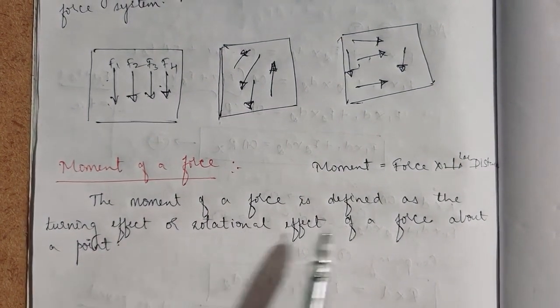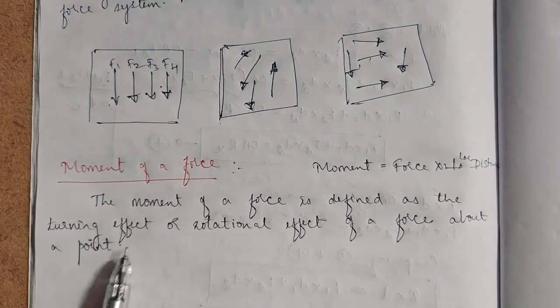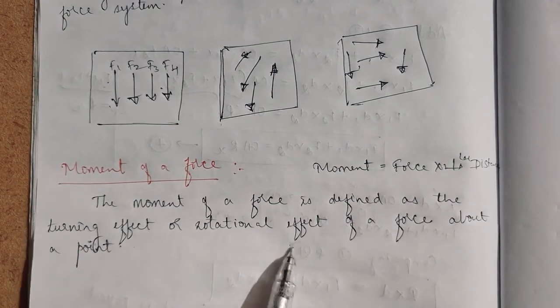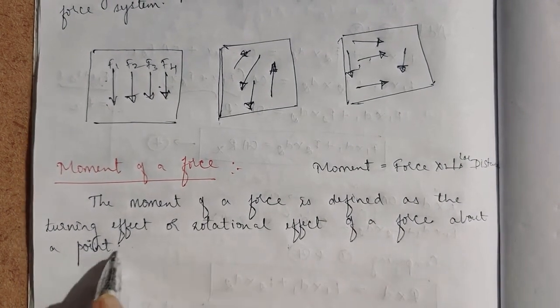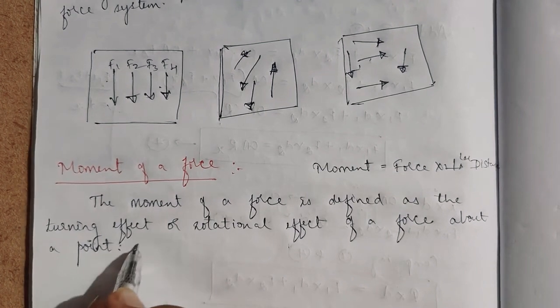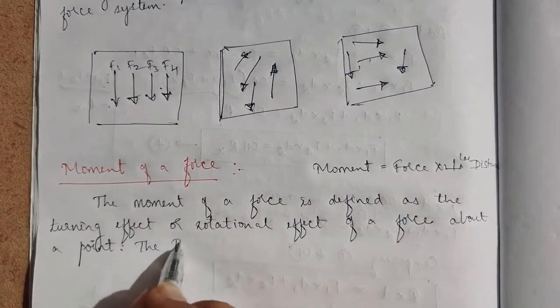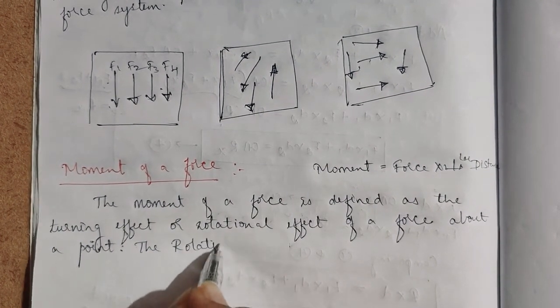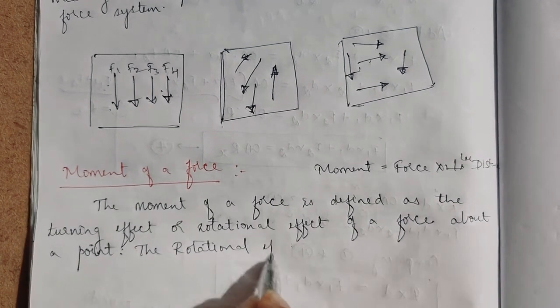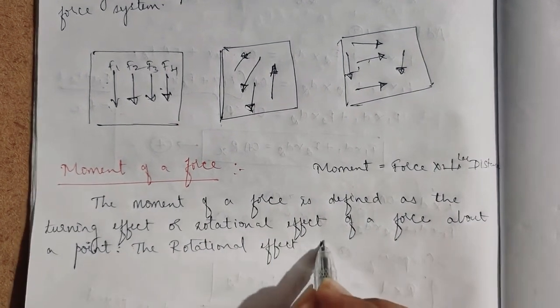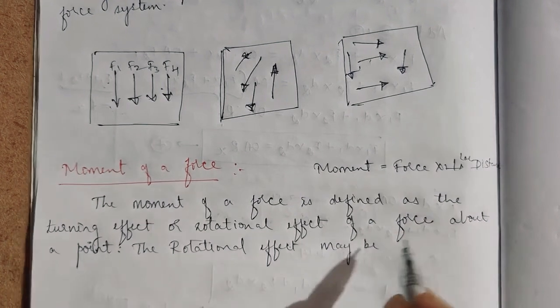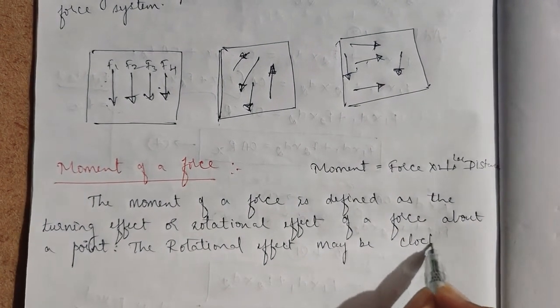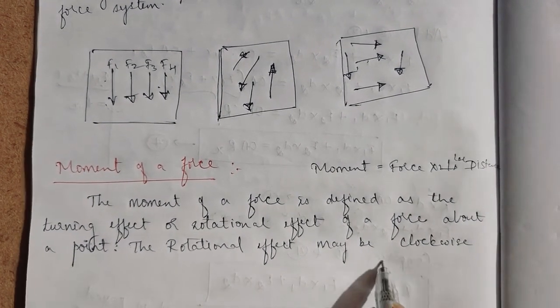So the moment of a force is defined as the turning effect or the rotational effect of a force about a point.